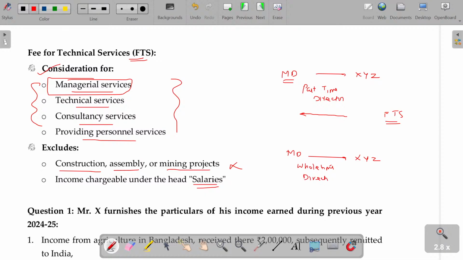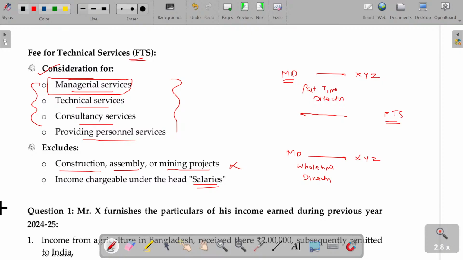If the MD, being director of XYZ, is working whole time, and is also treated as an employee of the company, only in name he is named as director. In some cases, a director will come now and then, takes responsibility for the results, and invests his own money. Like Ratan Tata earlier, now Mukesh Ambani. He may be the director for n number of companies. Now and then he will come and go, as part-time directors.